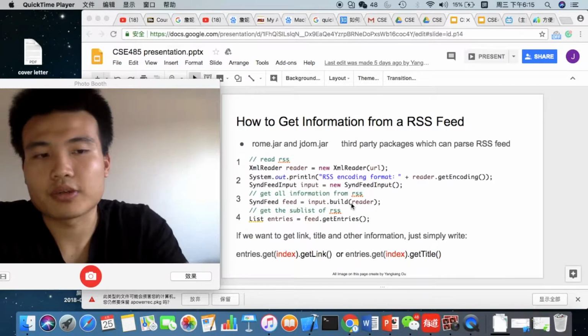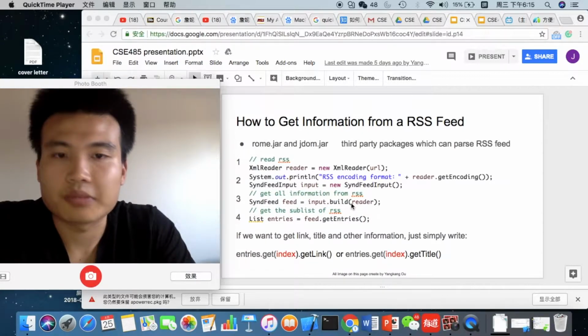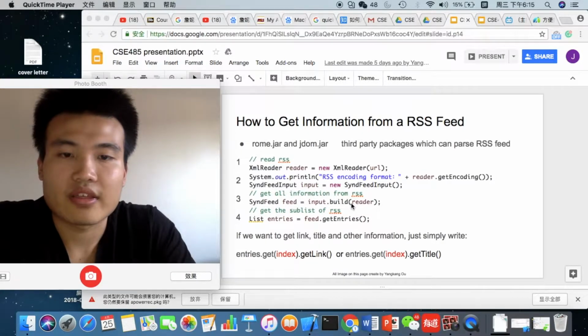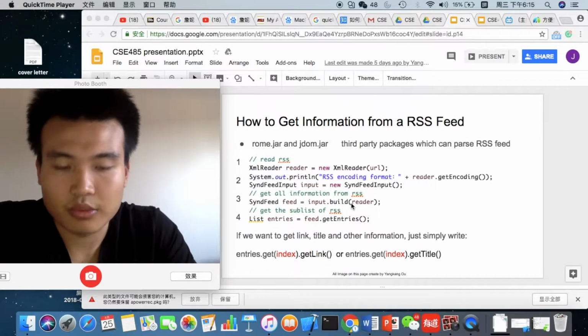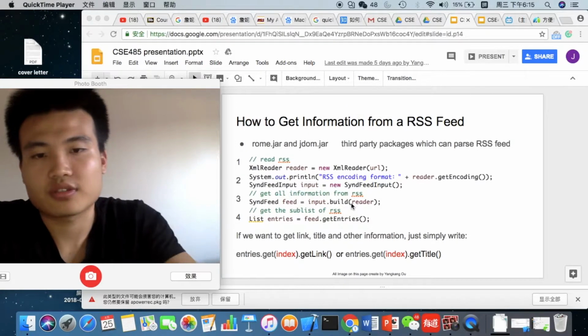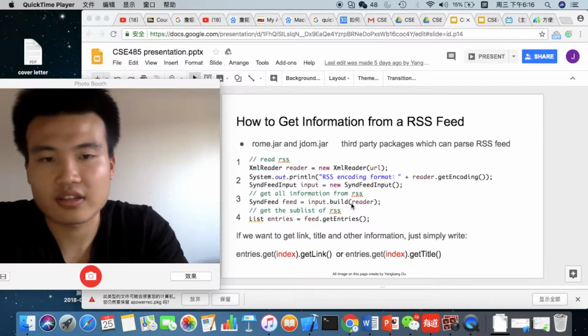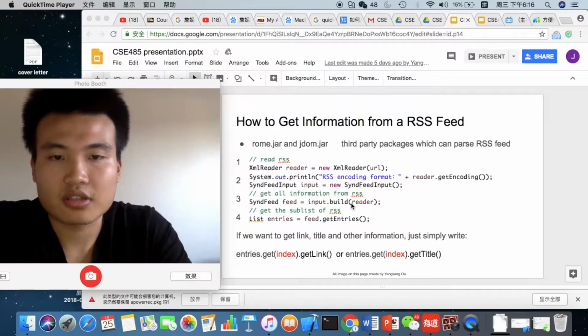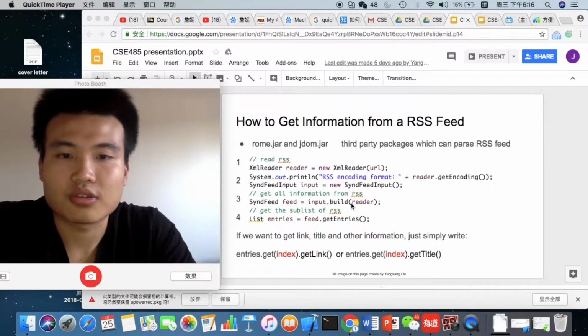First of all, we're gonna build a parsing tree. We're gonna locate the item we want, and then we get the item. Here, we want the link and we want the title. So we get the link, get the title. The link could direct us to the web page that we want. The web page contains the article, so therefore we can do the fetching.